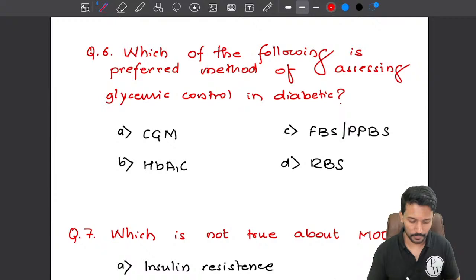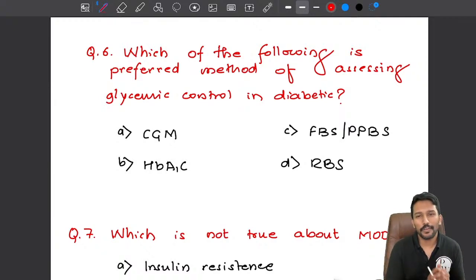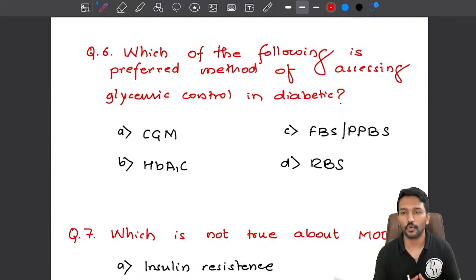Okay, next question. Which of the following is the preferred method for assessing glycemic control in diabetics? This is an FMGE repeat question, but the answer is going to change this time. If you have a diabetic, the tuning fork vibration test, yes, you can use it for recognition of loss of sensations, but that cannot be used for recognition of loss of protective sensations.